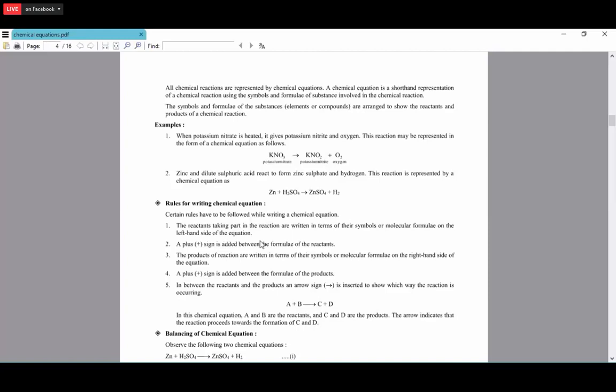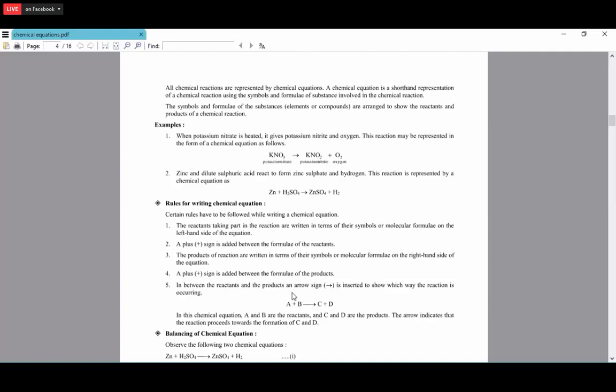If there is more than one reactant, a plus sign is added between their formulae. The products are written as symbols or molecular formulae on the right hand side, and if there is more than one product, we separate them using a plus sign.